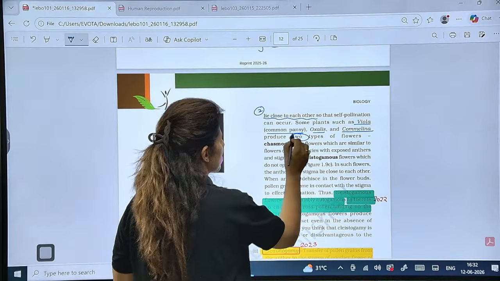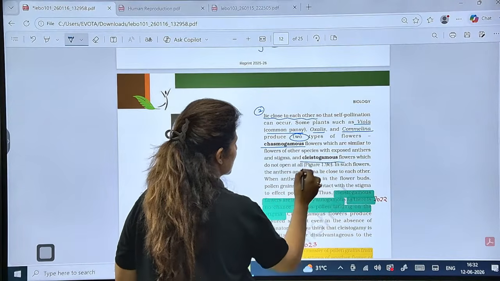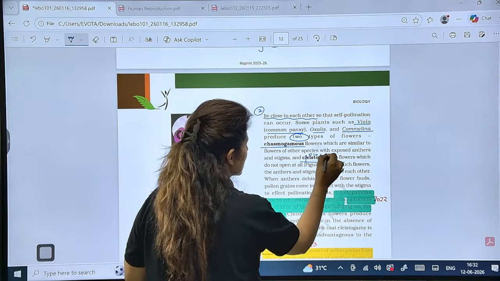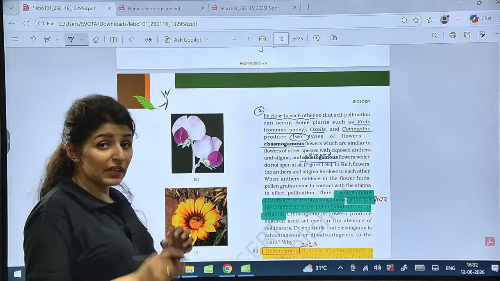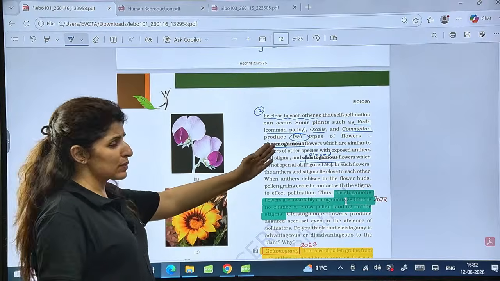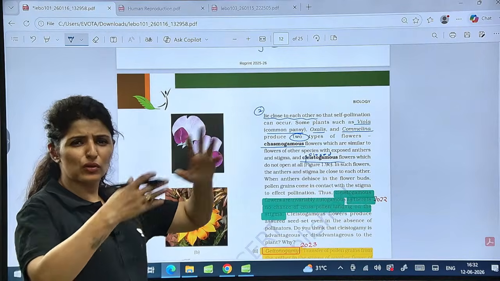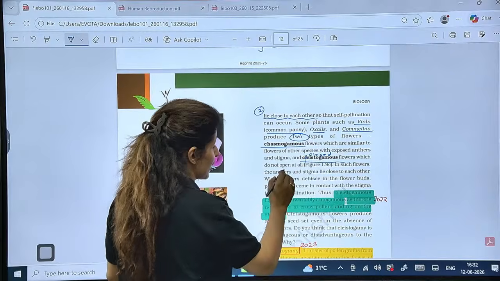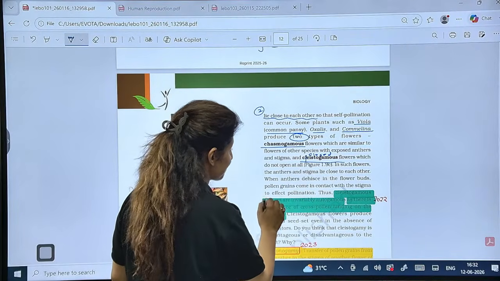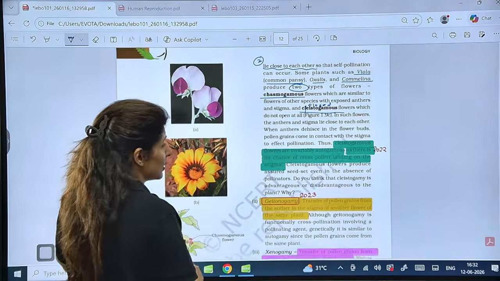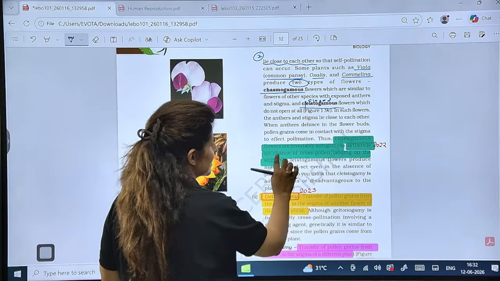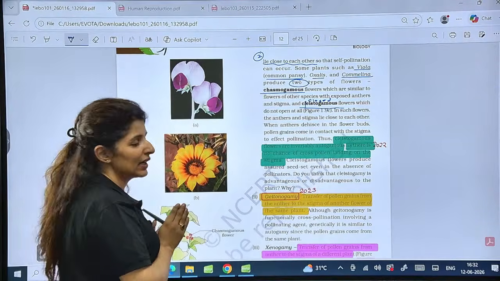produce 2 types of flowers, chasmogamous and cleistogamous. Remember, cle stands for closed, right? These are closed flowers. They will never open. But chasmogamous are typical normal flowers which are open. So they produce both types of flowers. Now there is this line written here. See, the cleistogamous flowers are invariably autogamous, as there is no chance of cross-pollination landing on the stigma.